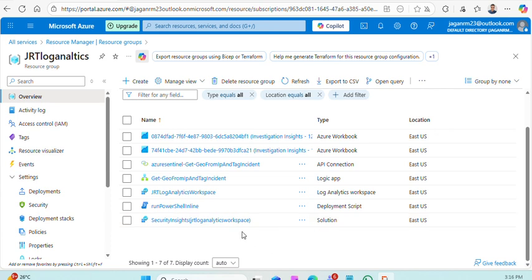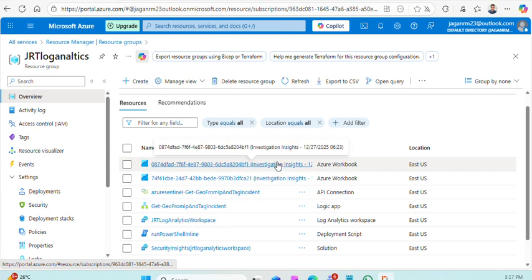Here you can see that there is a PowerShell online deployment script, and there is one Azure workbook.